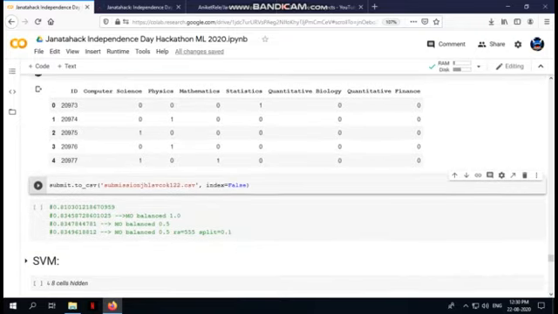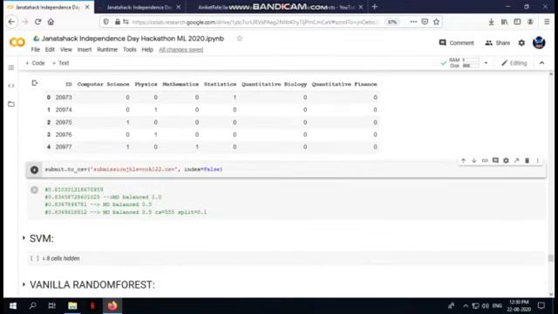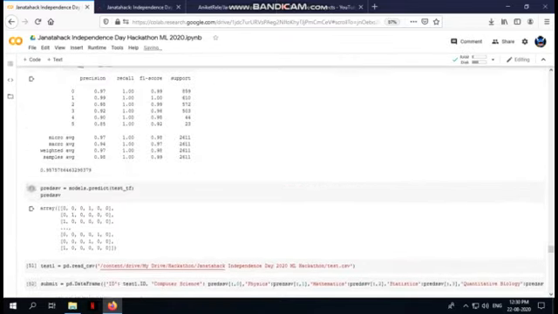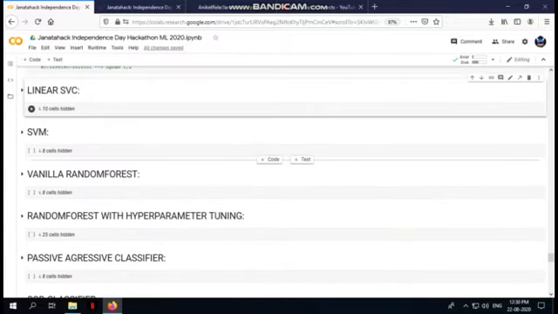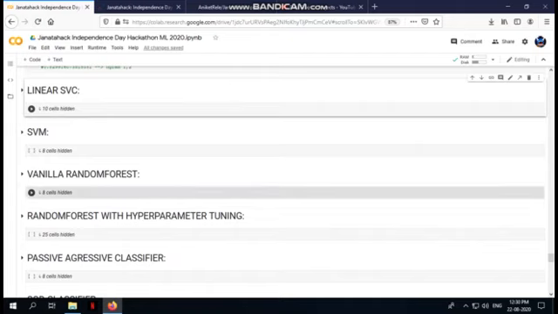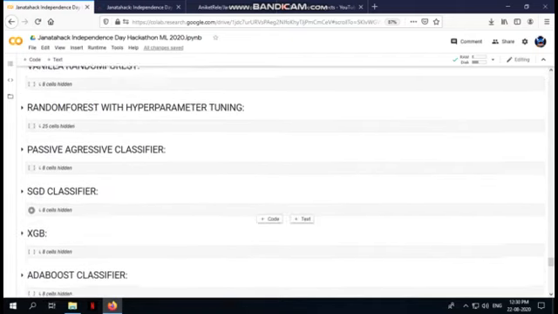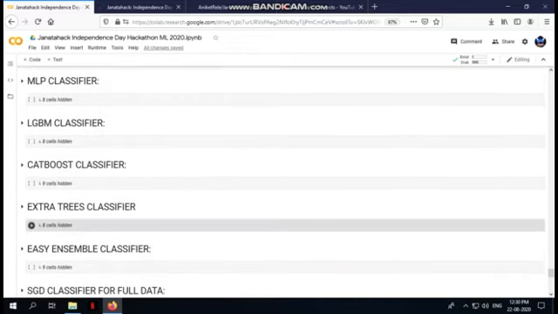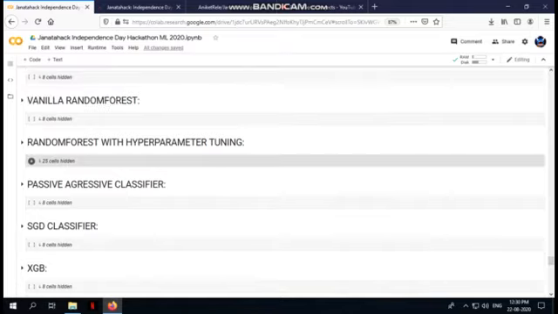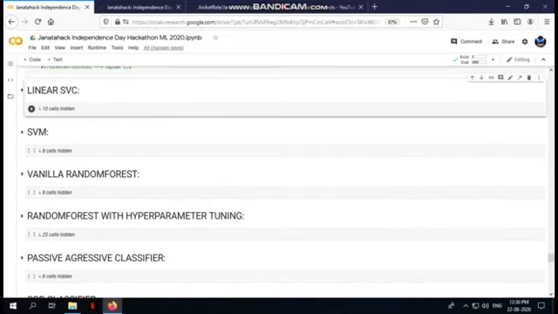I have also tried many more algorithms, but they don't give proper accuracy or the proper standards which we needed. I have used SVM, random forest with hyperparameter tuning as well, passive aggressive classifier, SGD, XGB, AdaBoost, and a lot of algorithms as you can see here. But linear SVC gave me the best results, so that is why I've made this video specifically on linear SVC. So that's it guys.